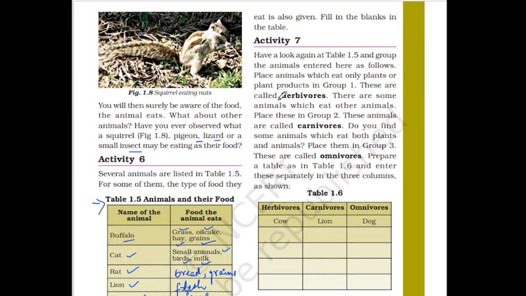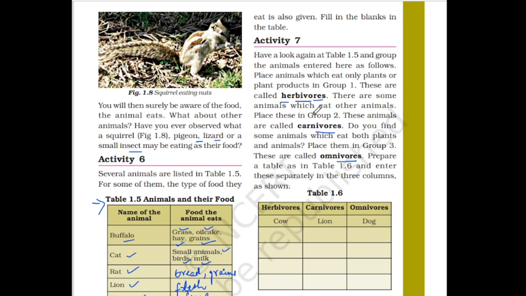Now comes the next thing. There are 3 questions in this activity number 7: what are herbivores, what are carnivores, and what are omnivores? So students, herbivores are those animals which depend on plants and plant-based products for their food need.